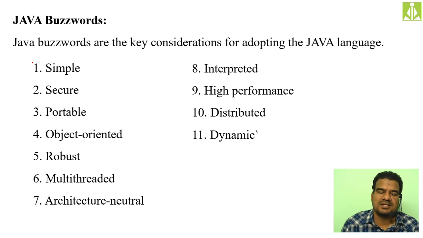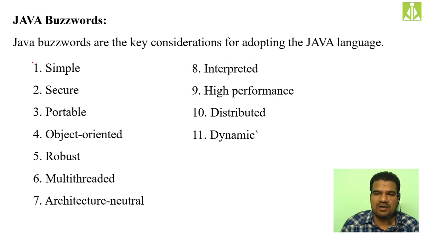Because of that reason, we cannot call the C language or C++ language a portable language, a secure language, a simple language. All these characteristics we have in Java. Java is simple, Java is secure, and Java is portable.